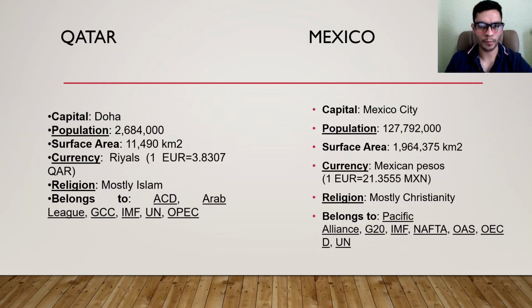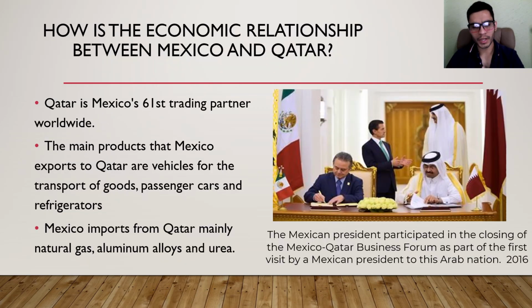I'm going to do a comparison between Qatar and Mexico, and this is just rather simple data and information. A small surface and a small population in Qatar, and a large surface area and a larger population in Mexico. The economic relationship between Qatar and Mexico is a bilateral relationship where some products get better deals, but this is not a free trade agreement.